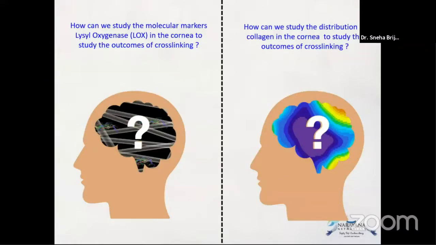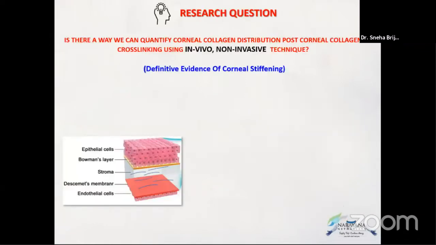So can we also study the distribution of collagen in the cornea to study the outcomes of cross-linking? This led us to a research question: is there a way with which we can quantify the corneal collagen distribution to study the post-corneal collagen cross-linking using an in vivo and non-invasive technique?